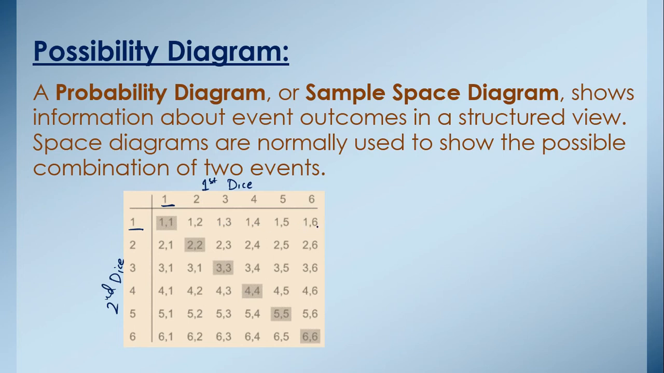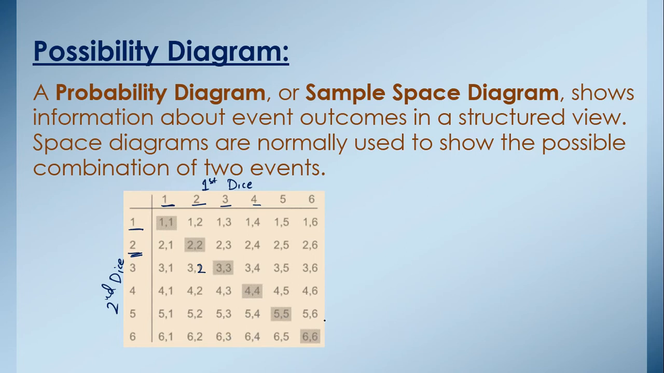Okay, similarly when we move towards the next row, here we have taken 2, 1, 2, 2, 2, 3, 2, 4, 2, 5 and 2, 6. Similarly then we have taken 3, 1, 3, 2, 3, 3, 3, 4, 3, 5, 3, 6, 4, 1, 4, 2, 4, 3, 4, 4, 4, 5, 4, 6, 5, 1, 5, 2, 5, 3, 5, 4, 5, 5, 5, 6, 6, 1, 6, 2, 6, 3, 6, 4, 6, 5, 6, 6.